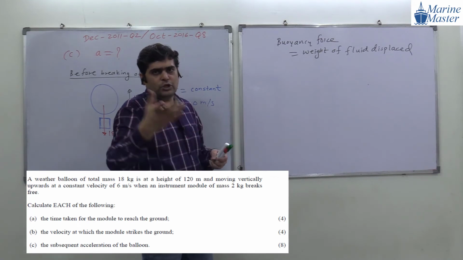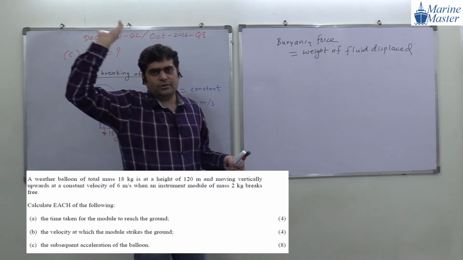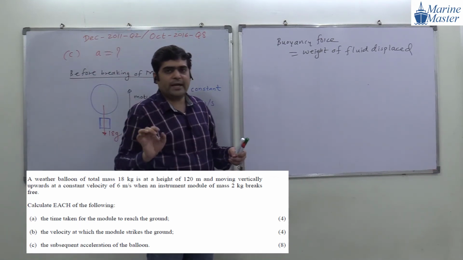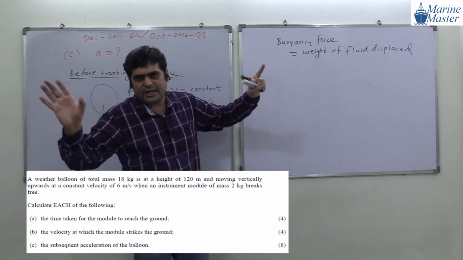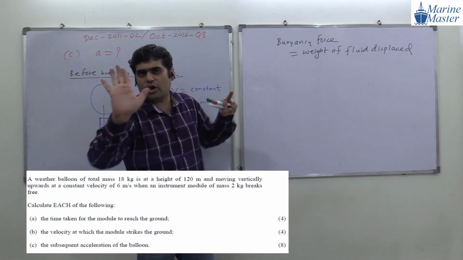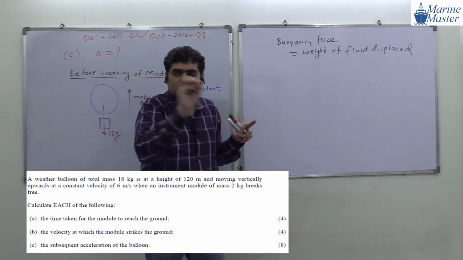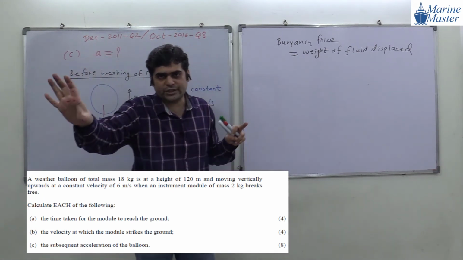Now, what is meant by weight? First of all, we know weight means mass into g. What is meant by weight? Mass into acceleration due to gravity. That is meant by weight. Weight means gravitational force acting on the object, and the mathematical value of weight is equal to mass into acceleration due to gravity.